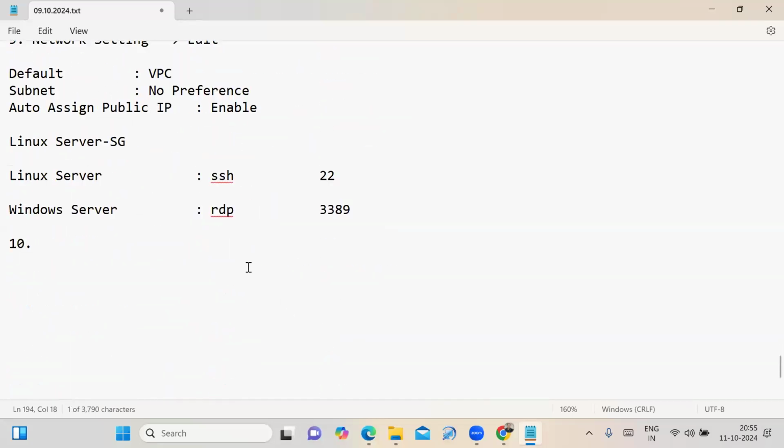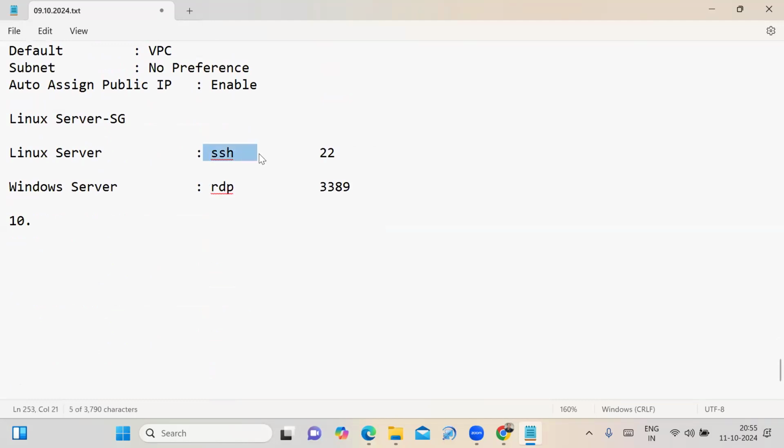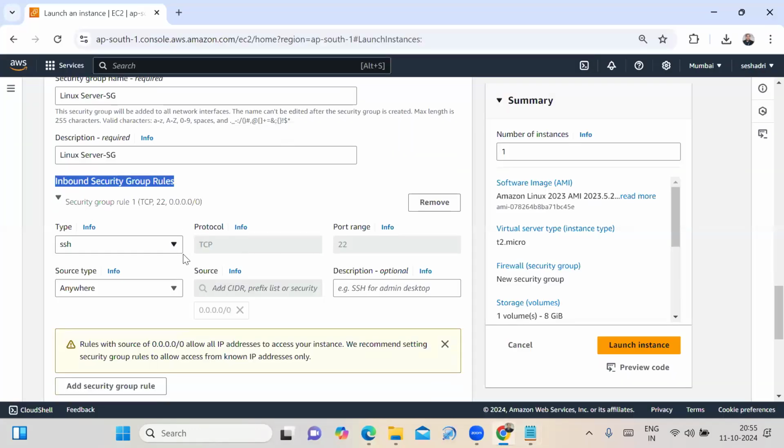Now I launch the Linux server. What is the type it is providing? SSH. Port range is 22. For the Windows server, what is the type it is providing? RDP. What is the port number? 3389. Okay, fine. Scroll down.